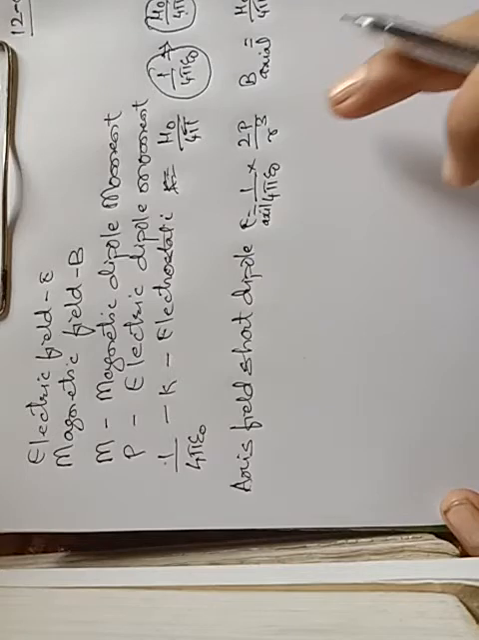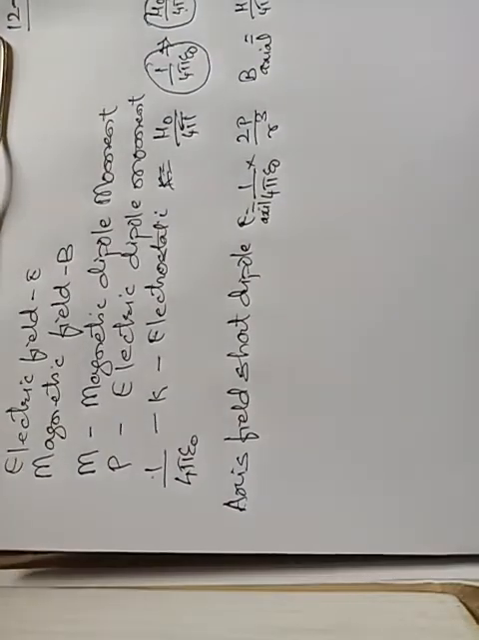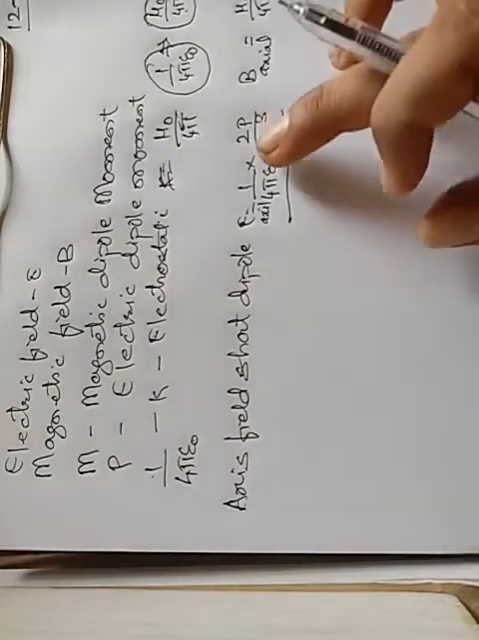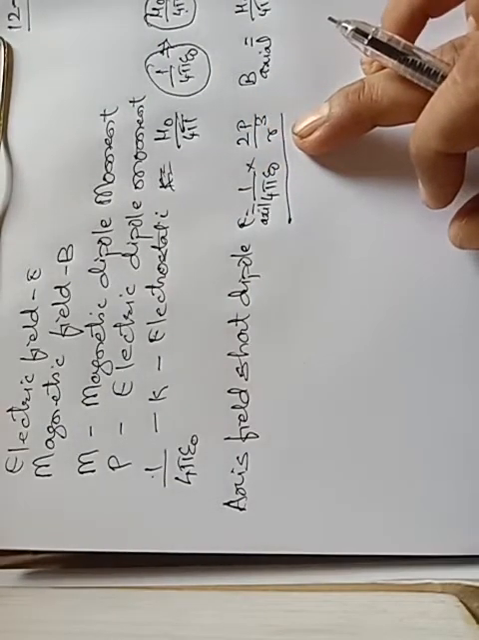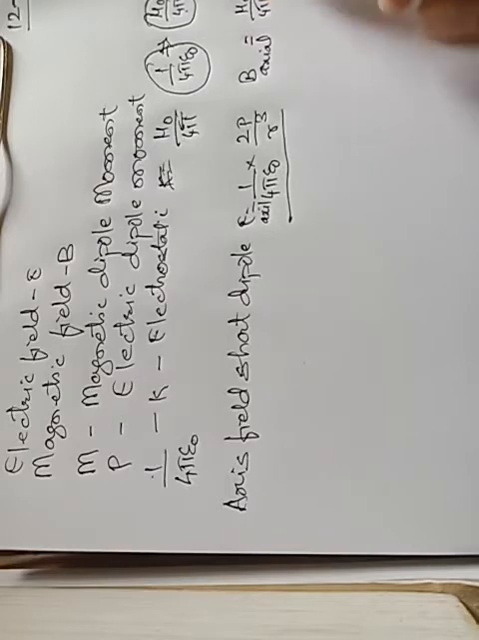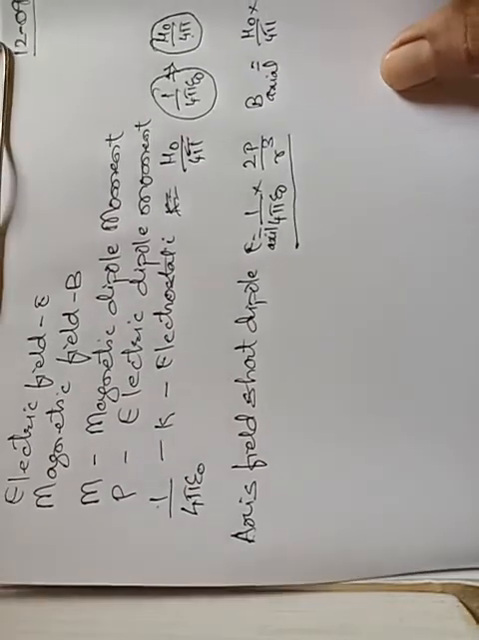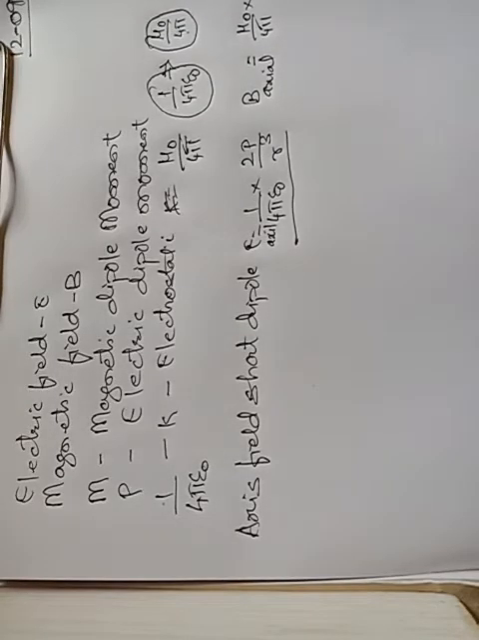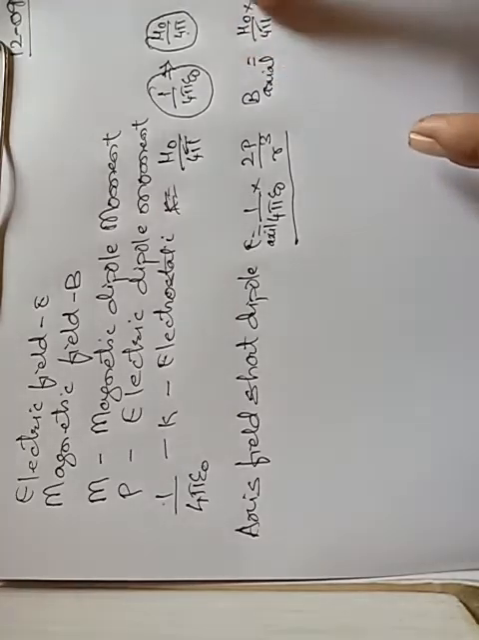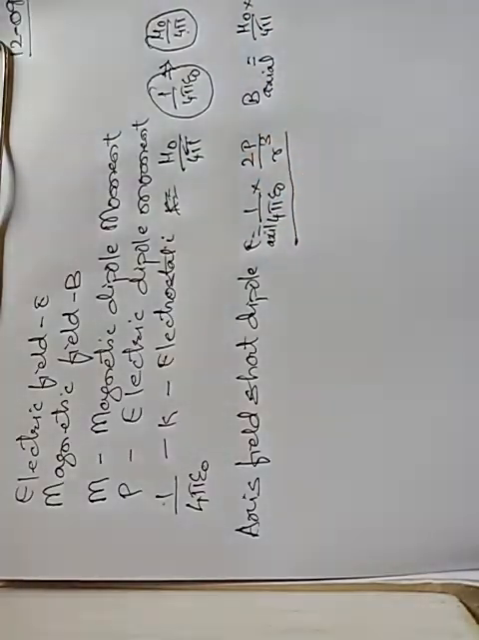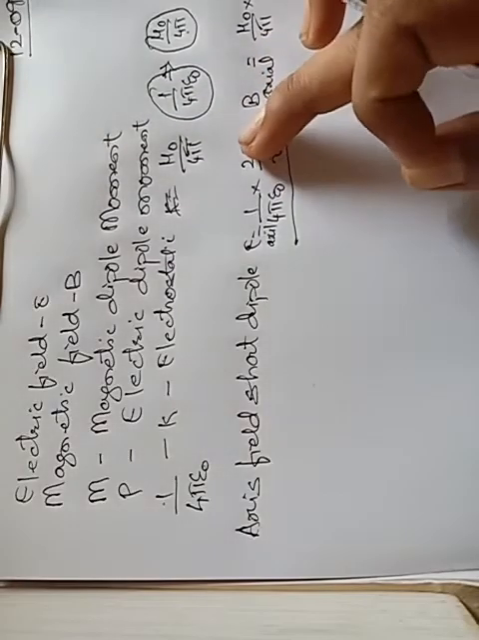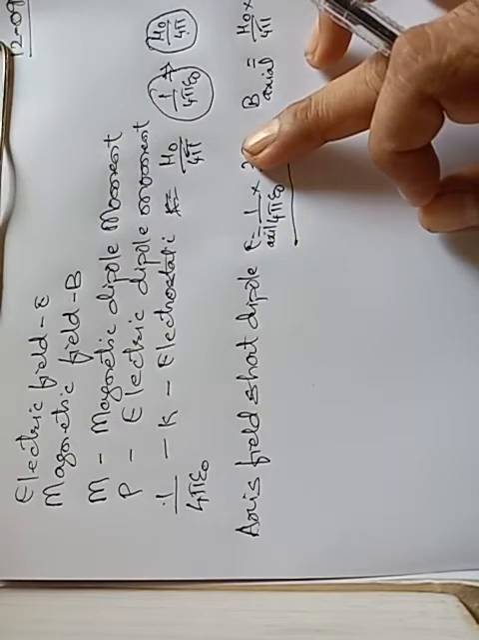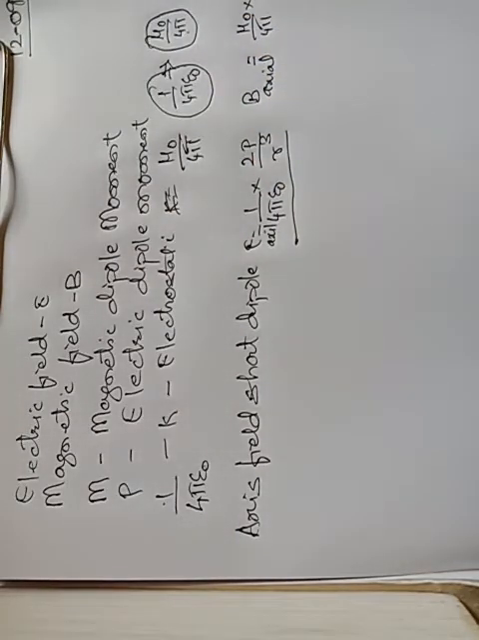Now one thing you will observe here: in electrostatics it is 2p by r cube. In case of magnetism it is mu naught by 4 pi into 2m by r cube. So what we have to understand here is that the constant terms, mu naught by 4 pi and 1/4 pi epsilon naught, are the same as per their respective category. But 2p and 2m: p is for the electric dipole moment and m is for the magnetic dipole moment. The remaining r cube and r cube remain the same.